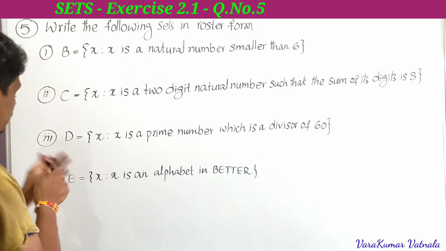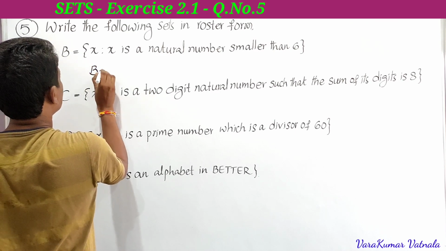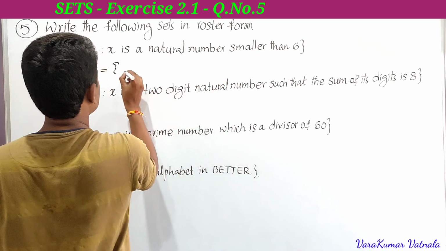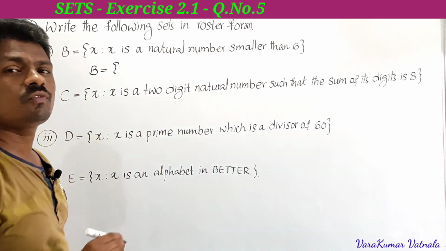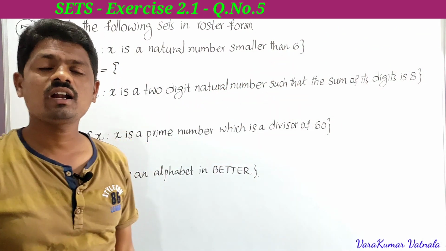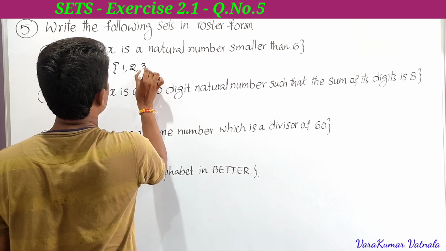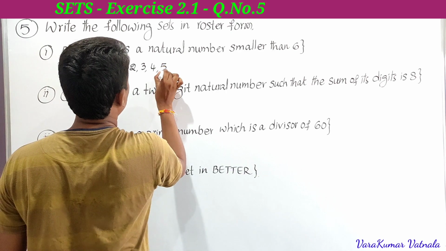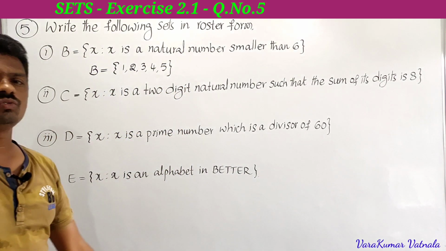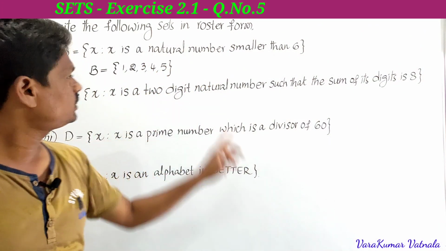Now how to write the given set in roster form? B is equal to the set of all natural numbers smaller than 6. Natural numbers start from 1, 2, 3, 4, 5, 6, 7, 8 and so on, but smaller than 6 means we write up to 5. B is equal to {1, 2, 3, 4, 5}. So these are the natural numbers smaller than 6, and this is the roster form.